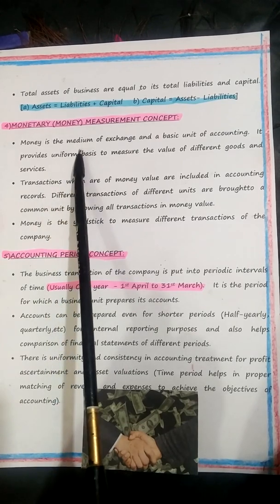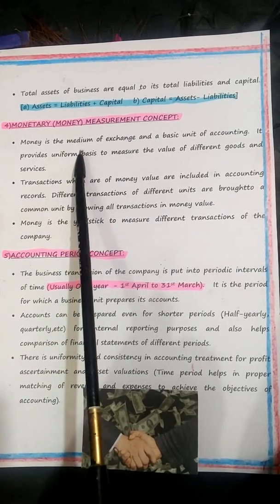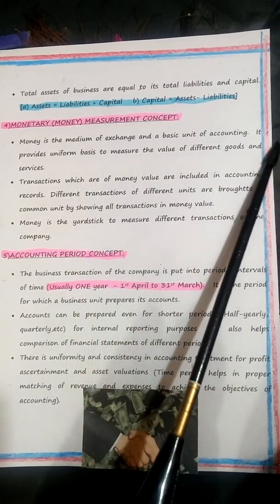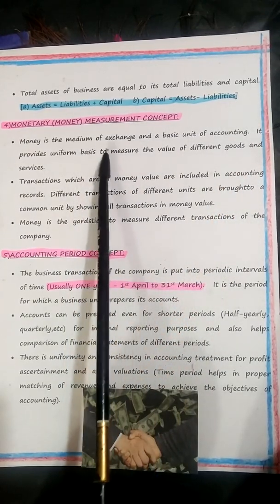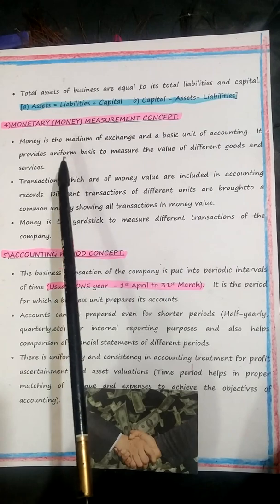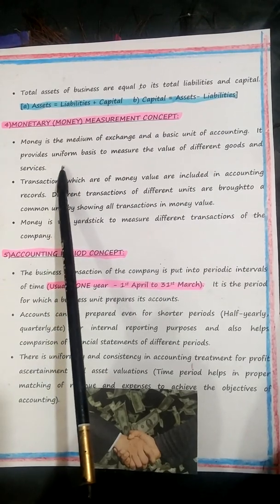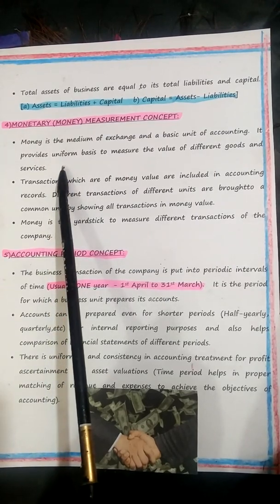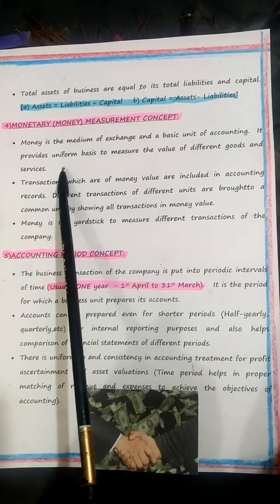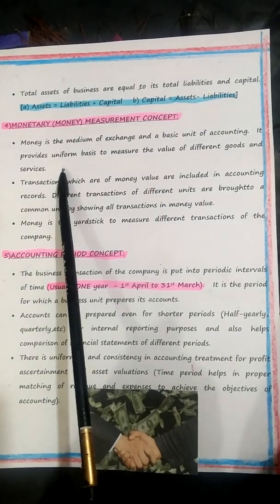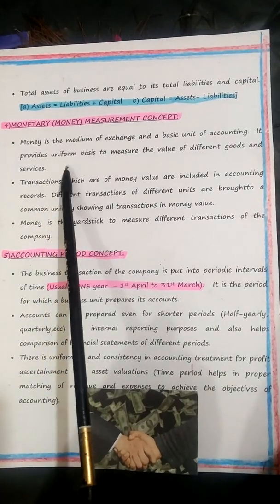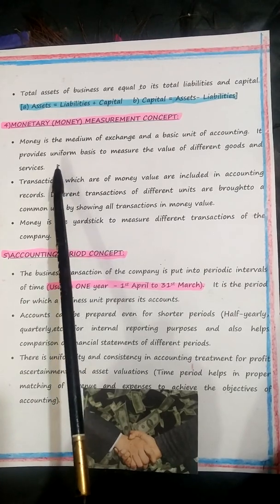Yes, please note down, children. Money is a unit of measurement. Money changes purchasing power. More money, good purchasing power. Less money, less purchasing power. So money is a unit of measurement. And also, I can talk more about money, children. Money is also the medium of exchange. It is a unit of account, store of value, etc. Store of value also. If you have more money, you get more value.